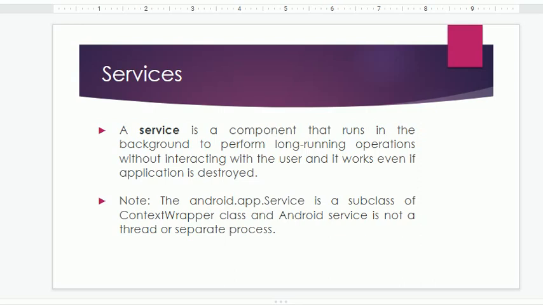So here is a little short note for you. The android.app.Service is a subclass of the ContextWrapper class, and an Android service is not a thread or a separate process. I hope you got this point, that it is a subclass of the ContextWrapper class.